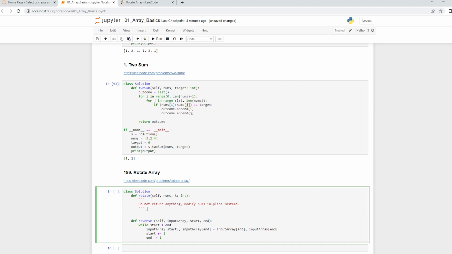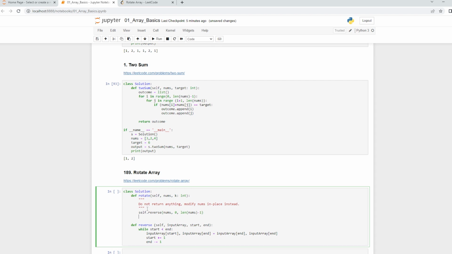Now in this rotate, I'm going to say self.reverse, since we are working with classes, and reverse is a method, a function inside my class, so I have to use the self keyword. I'm going to pass it my nums. I'll start from 0 and work all the way to the length of my nums, length of my nums minus 1.